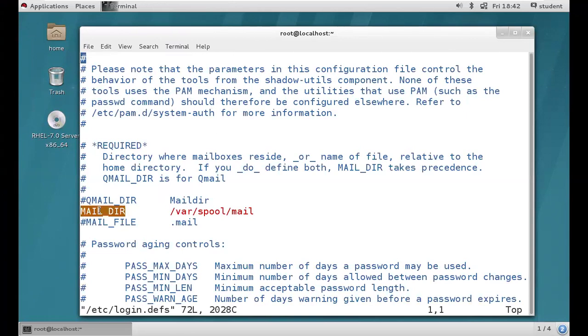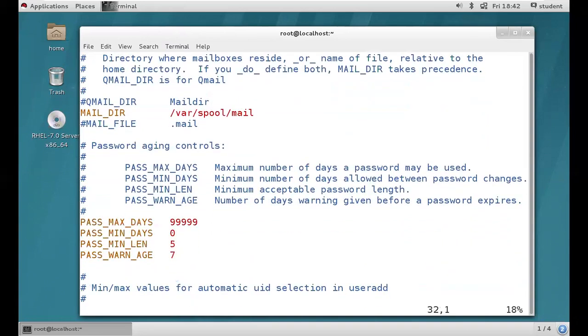Let's see here, the mail directory. This is /var/spool/mail. While you are creating a user account, automatically for that particular user, a mail directory is also created. It is stored inside /var/spool/mail. Got it, guys? Next. We are not going to discuss mail servers and all that, so no need to bother about the mail directory.